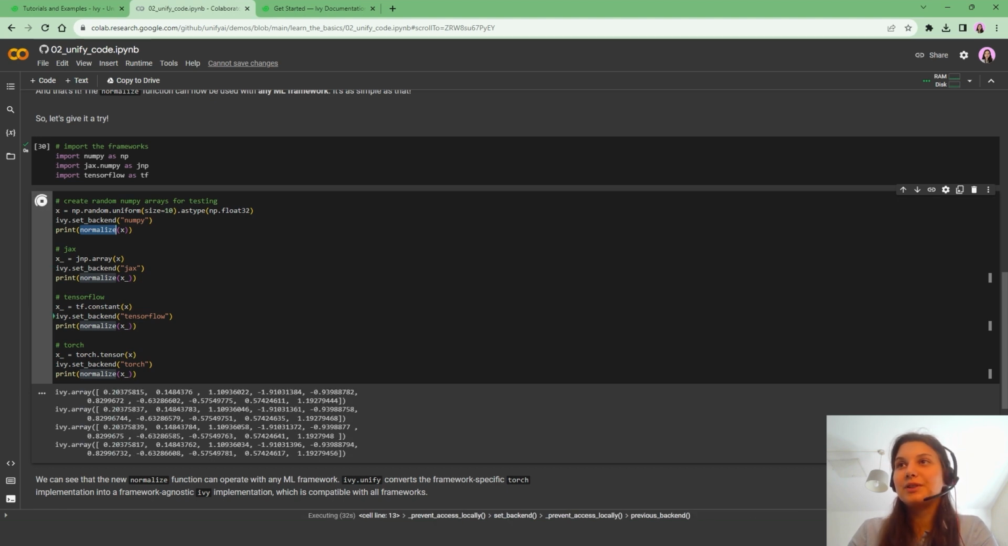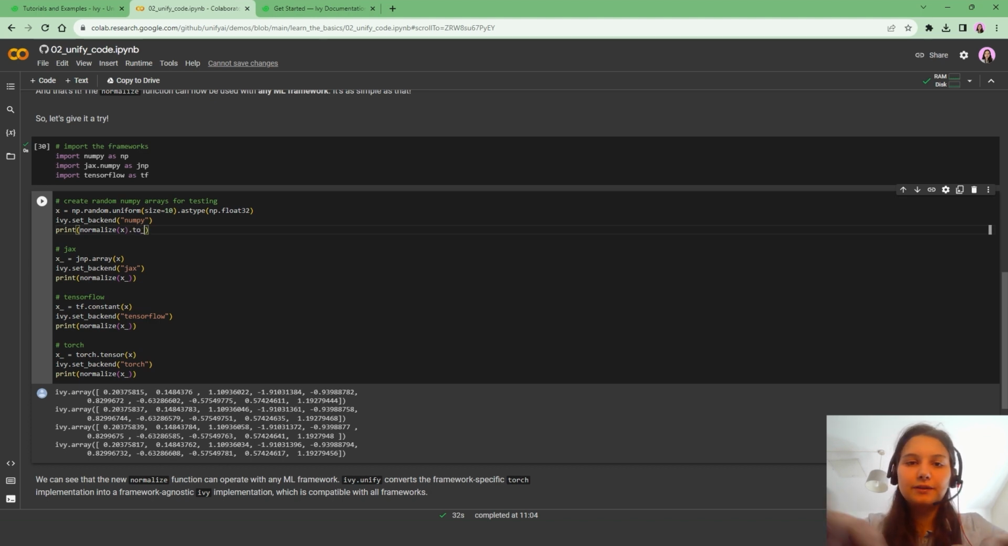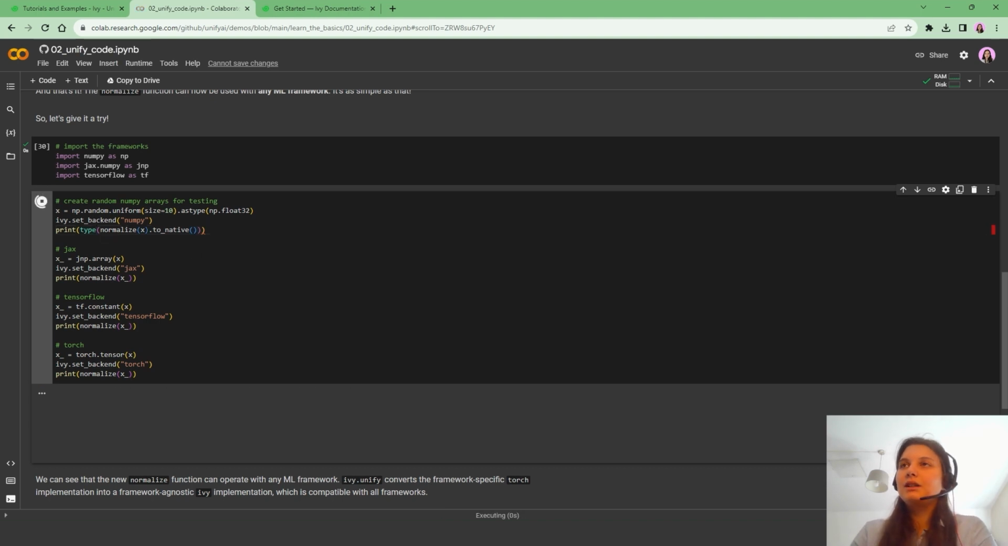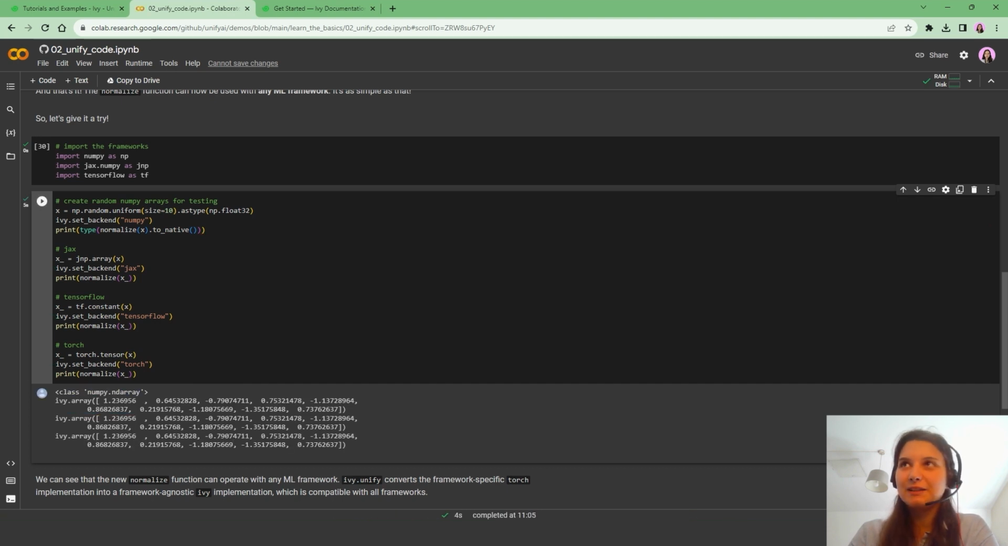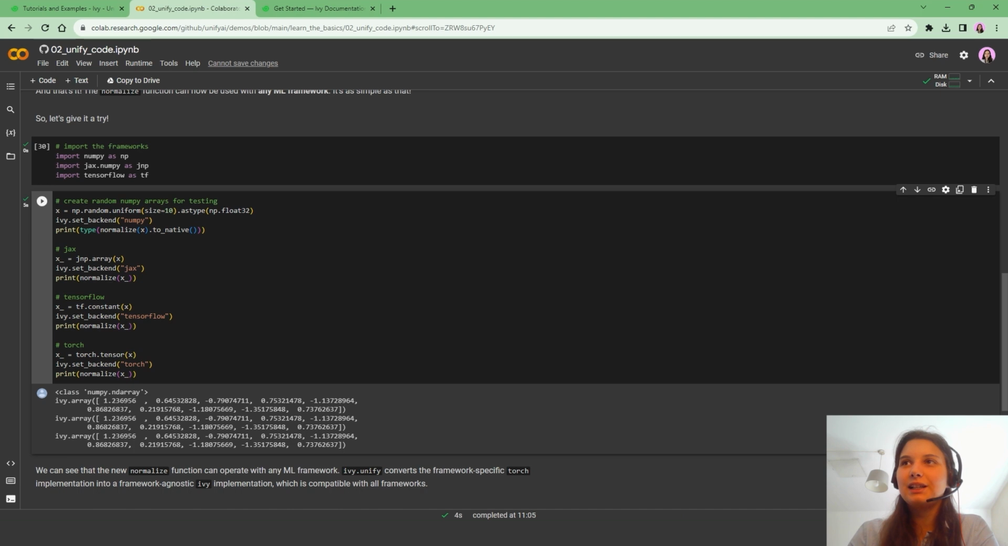When the cell loads, okay, it loaded, we can see how the output is of type ivy.array, which is agnostic to the backend. In case we want to return the output with the original data type, we can just type to_native. And let's check the type as well here. We can see how for NumPy, where I set it to print the type as well, the output is of type numpy.ndarray.